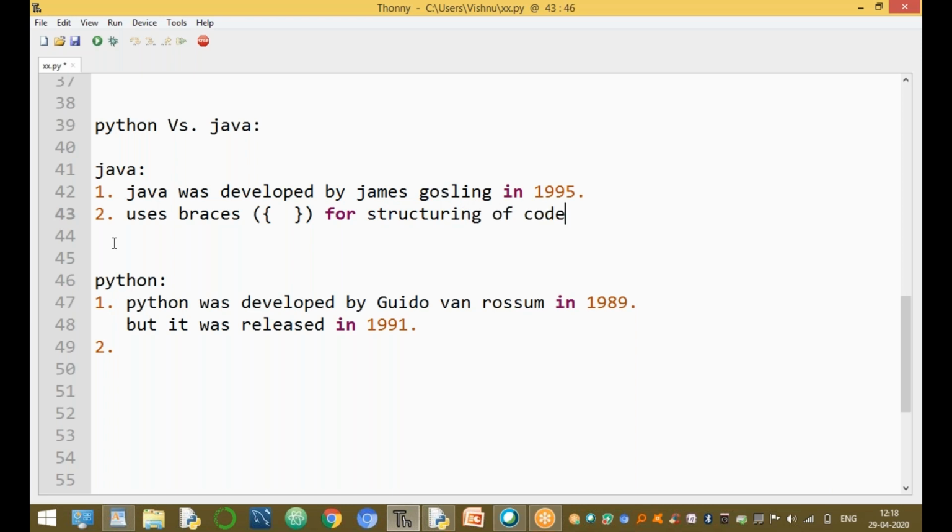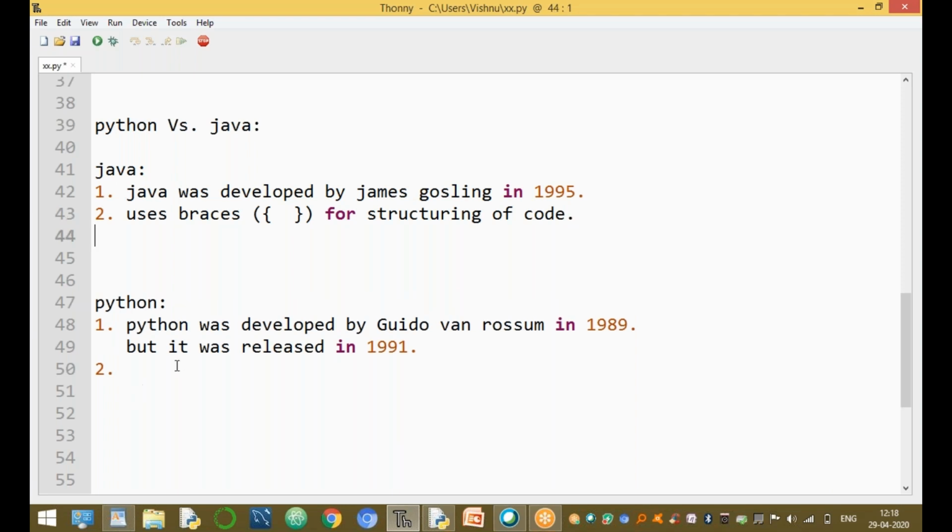For example, in Java, every program starts with a begin curly brace and ends with an end curly brace. That is the structure of the program. Python uses indentation only, meaning one tab space or 4 blank spaces for structuring code.